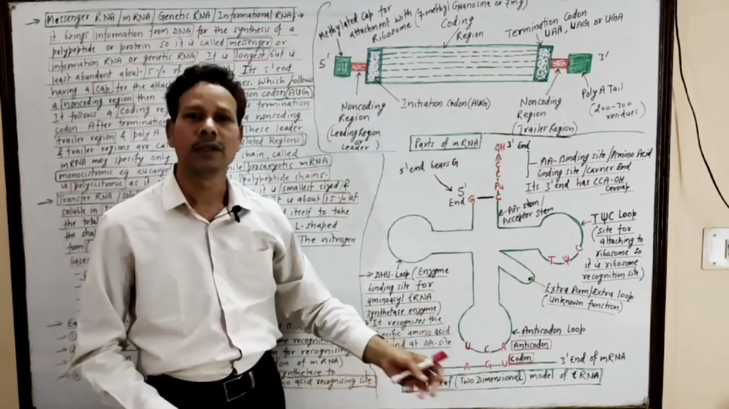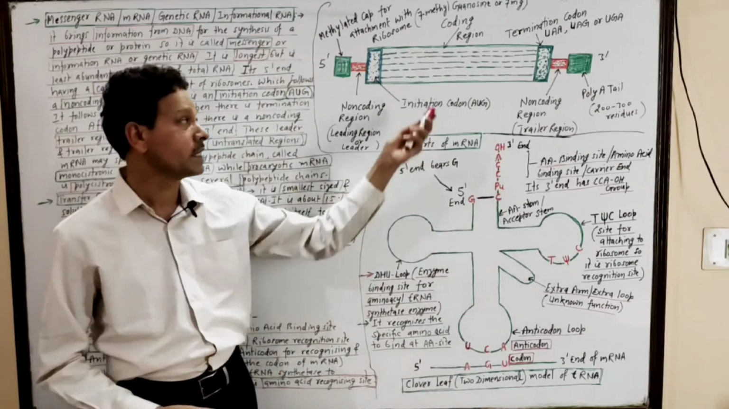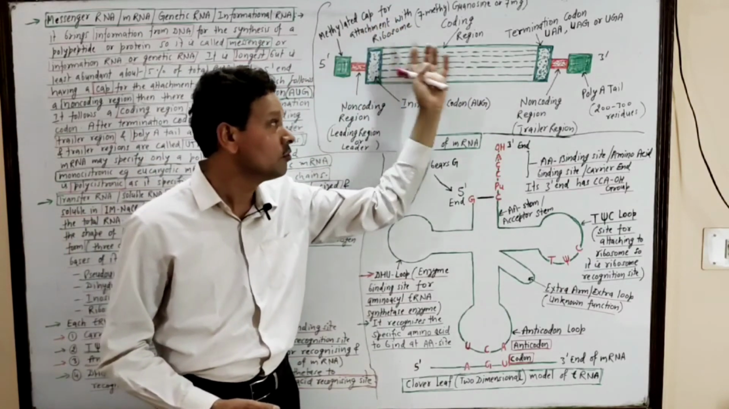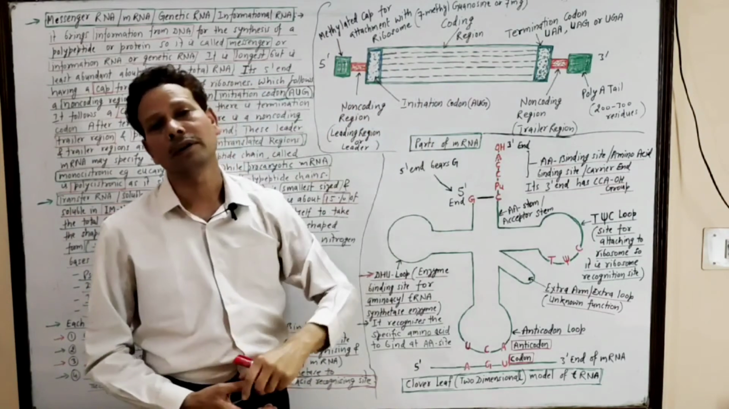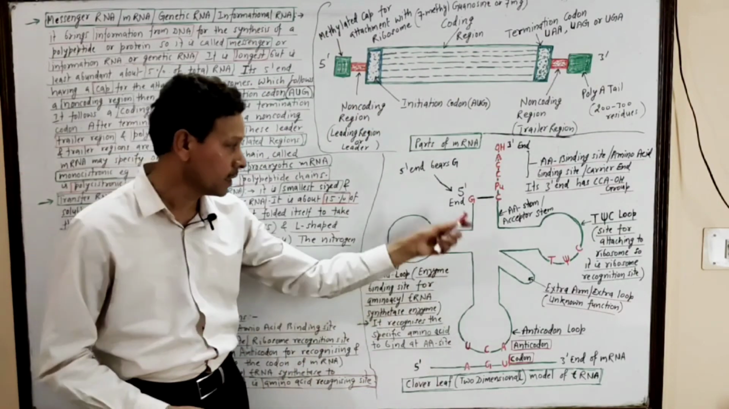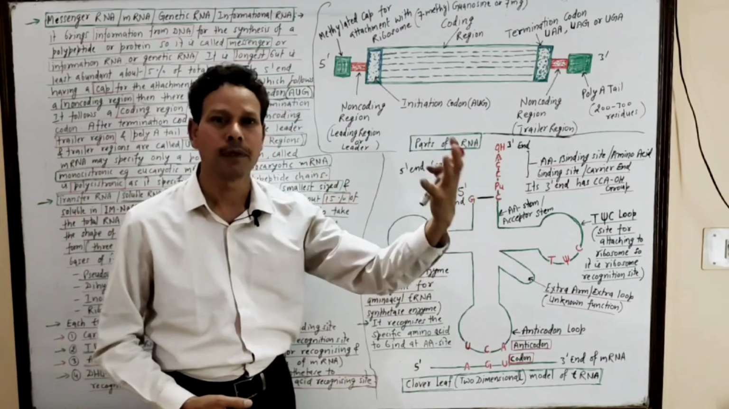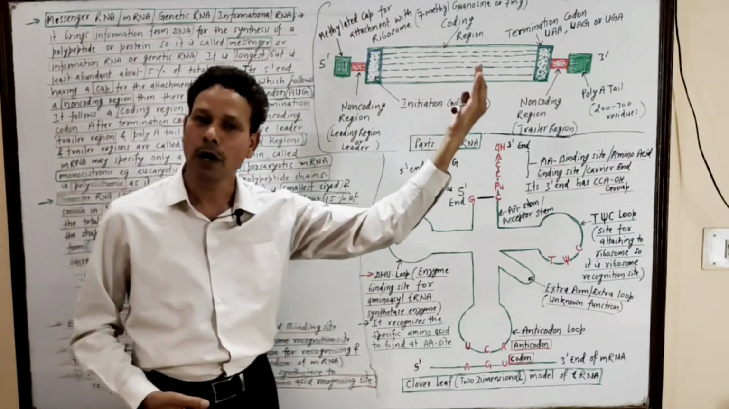This is all about different types of RNAs: ribosomal RNA, messenger RNA, that brings the message, the genetic information from the DNA molecule for the formation of the polypeptide chain. And this is tRNA, transfer RNA. It transfers the amino acids from the amino acid pool to the polypeptide chain.